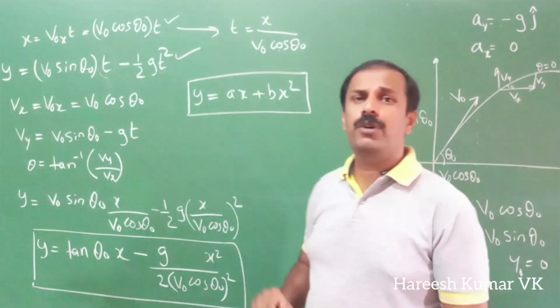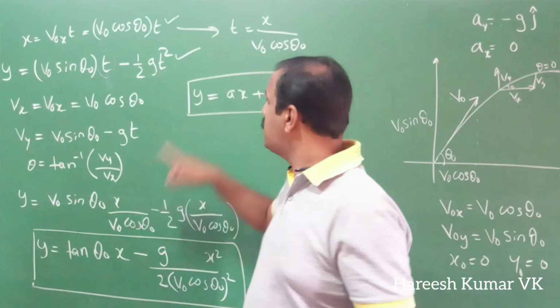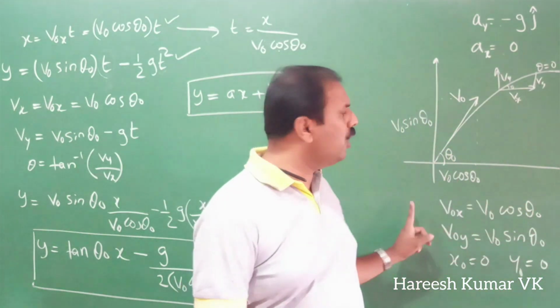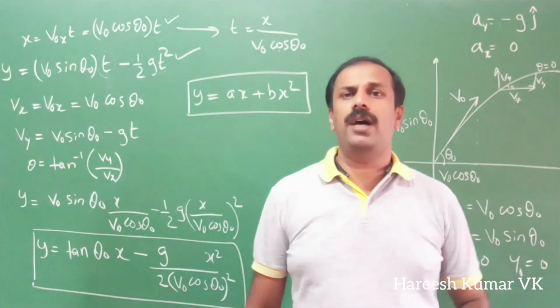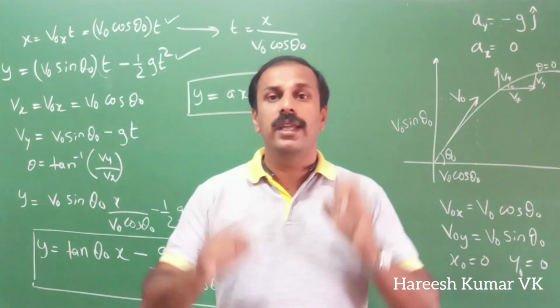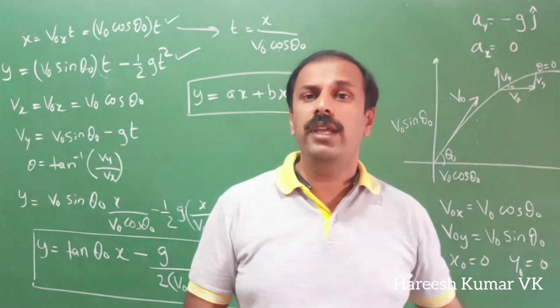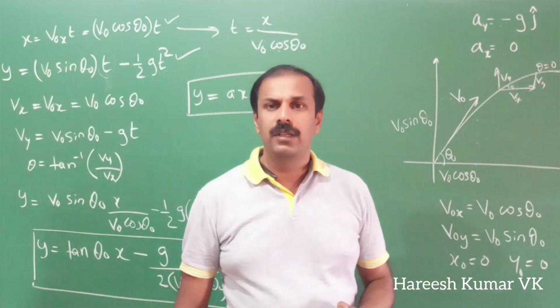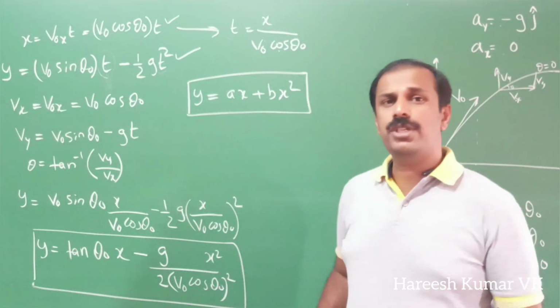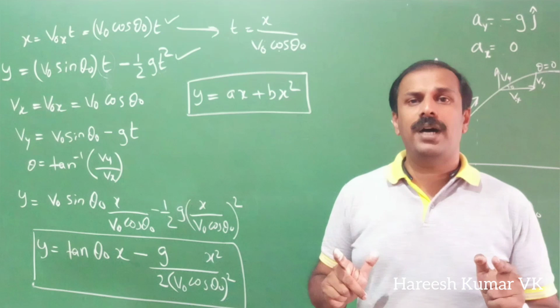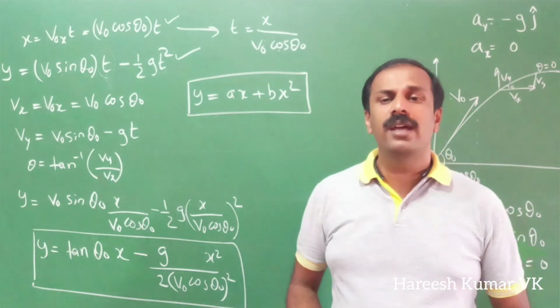This is the equation for a parabola. As this is the equation for a parabola, we can say the projectile is also moving in a parabolic path. That is very, very important. Any projectile or any object which you are throwing goes in a parabolic path. So up to here, you can prove that the path of a projectile is a parabola.